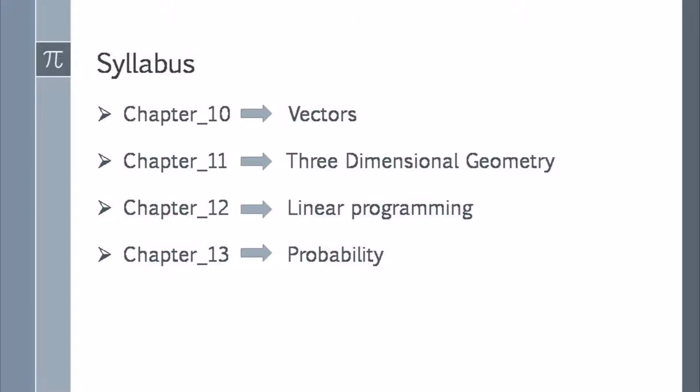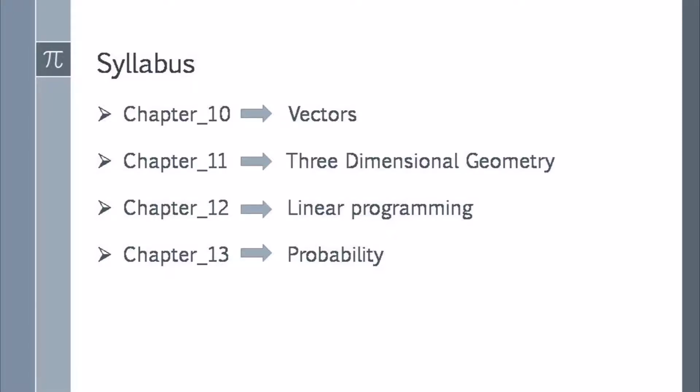Now, chapter 10, Vectors. This chapter is new for second PUC students, but the basic knowledge of vectors comes from the physics subject. Chapter 11, Three-dimensional Geometry. Three-dimensional geometry is already there in first PUC. Here in second PUC, in the extended part, some more new concepts are there.